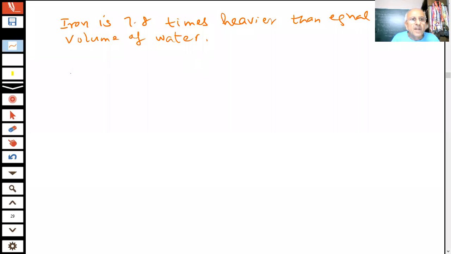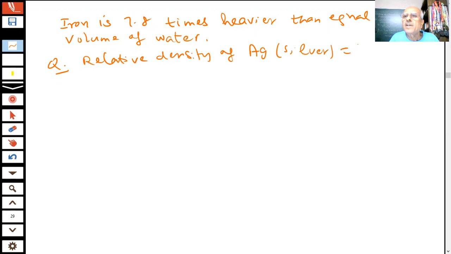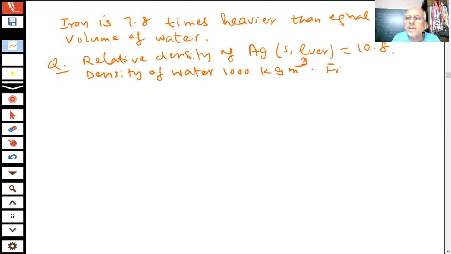Yes, sir. Sometimes they give the question like this. They say the relative density of silver, Ag is silver, is given as 10.8, and the density of water is 1000 kilogram per meter cube. Now find the density of silver.